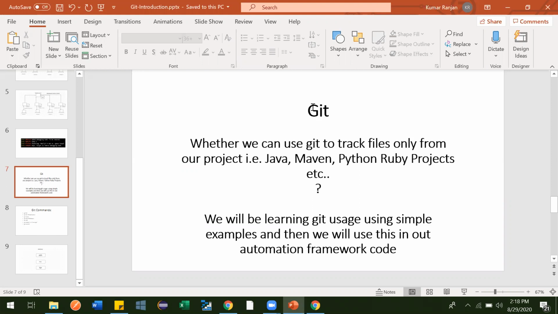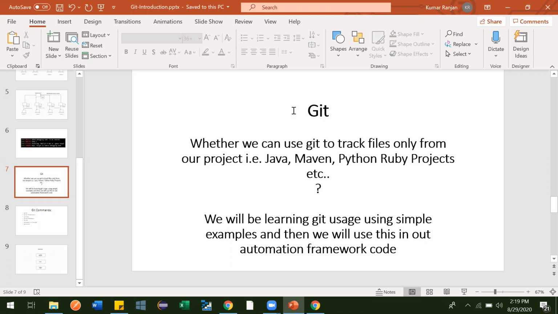See, the main intention of Git, the main work of Git, is to track files and track changes: if anything is getting added, if anything is getting deleted, what extra things are getting added in any existing files, and what things are getting deleted from the file. The intention of Git is to track those things with some ID, so whenever something is required, they can use those IDs and revert the changes. That is the main intention of Git.